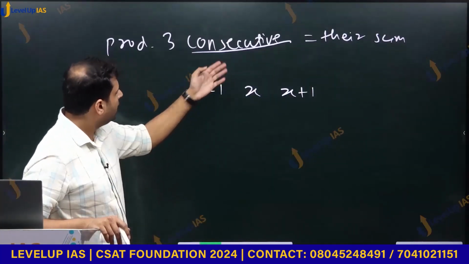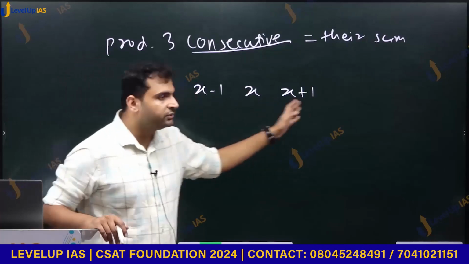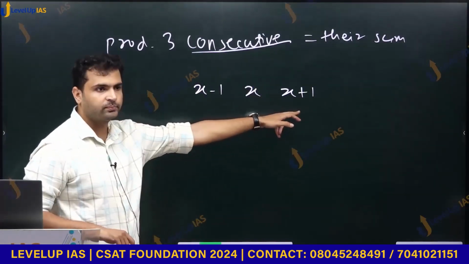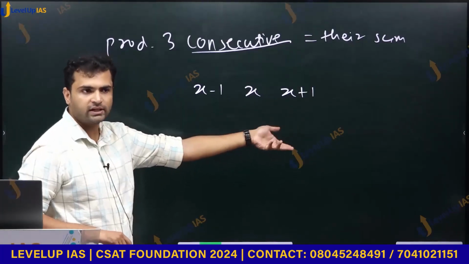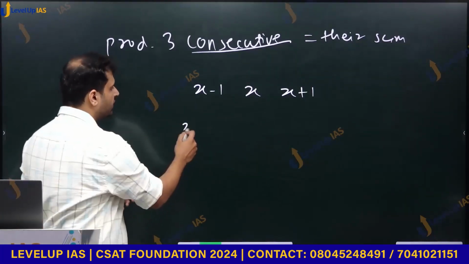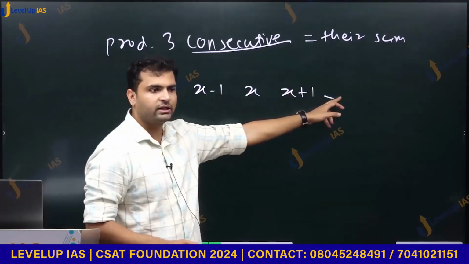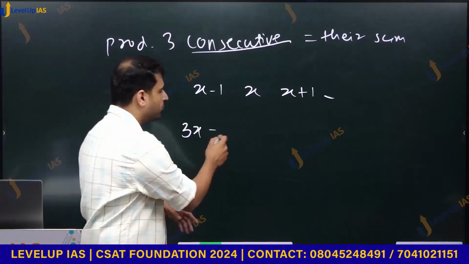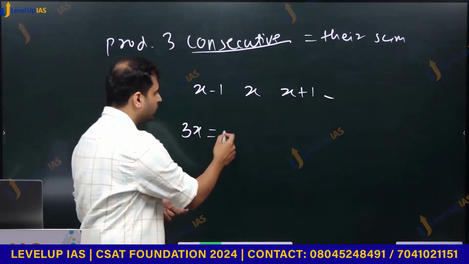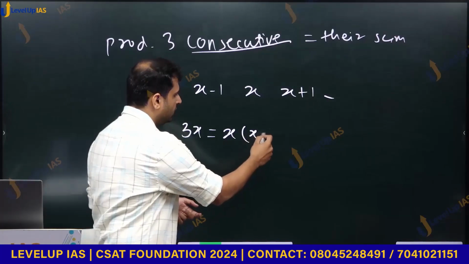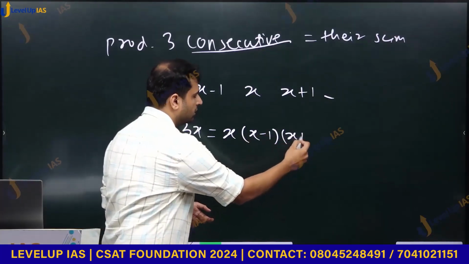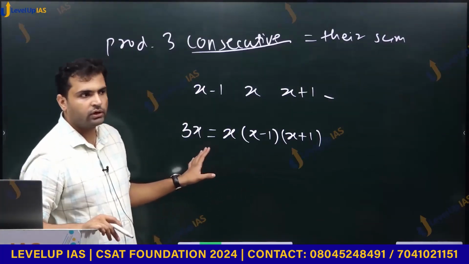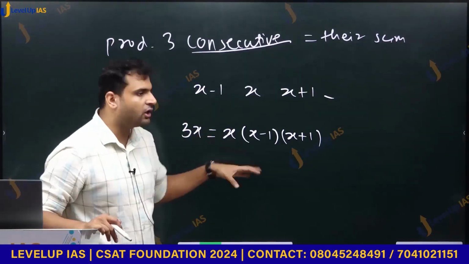So how does this equation look like? Sum of these 3 consecutive integers, what is their sum? This plus this plus this. What would be in terms of x? 3 times x, because minus 1 and plus 1 will get cancelled. So 3x is equal to their product. What is their product? Product is x into x minus 1 into x plus 1. Okay, this is the equation we want. This is the equation form of the given question.